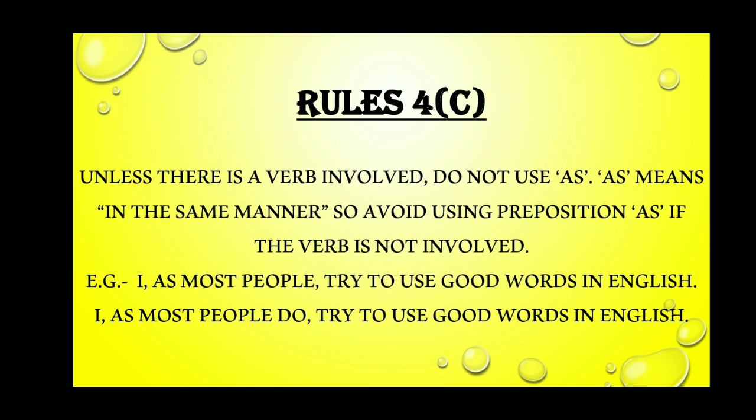And the next example is: I, as most people do, try to use good words in English. The first example is incorrect and the second example is correct, because the second example follows rule number 4c, and the first example does not follow rule number 4c.